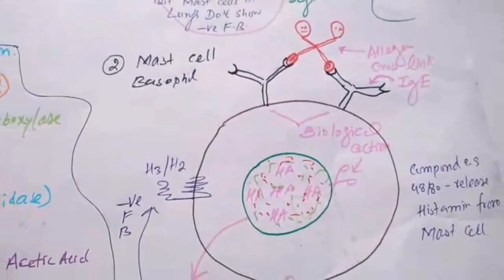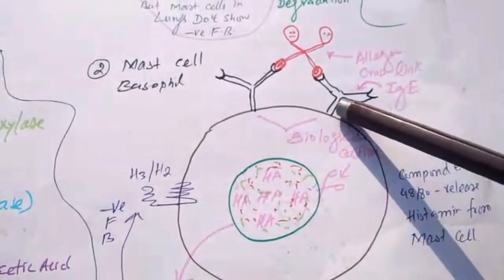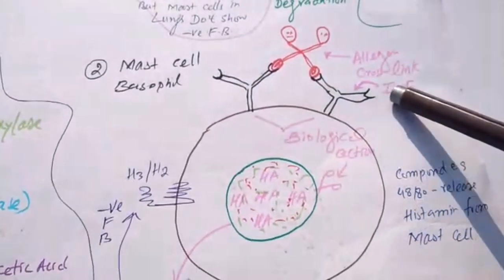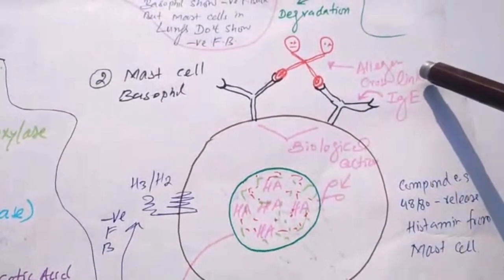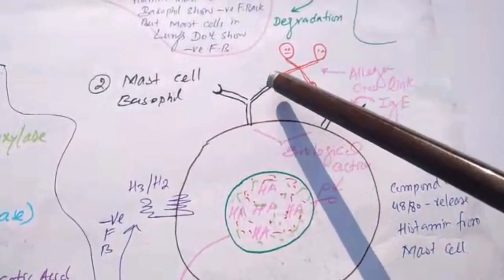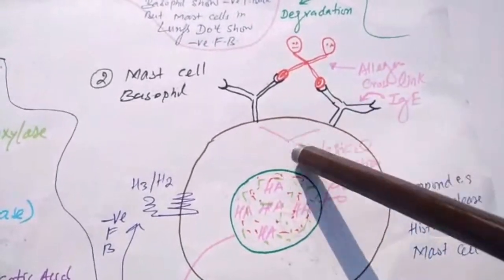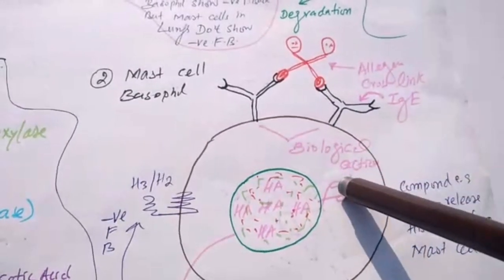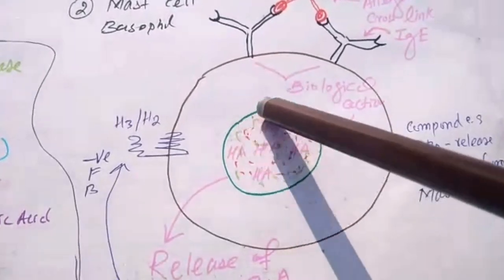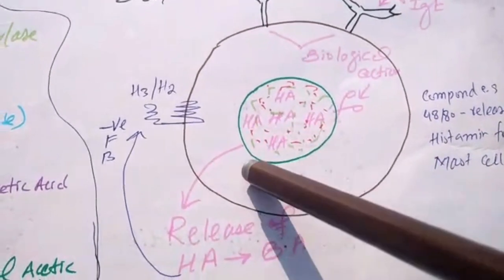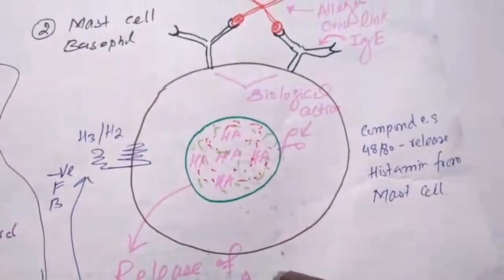Number two is from mast cells or basophils. At the surface of the mast cell there are antibodies, immunoglobulin E, and when allergens bind here and here, at the position of cross-linking, there are biological cascades inside the cell which release the vesicle containing histamine, producing various biological actions.